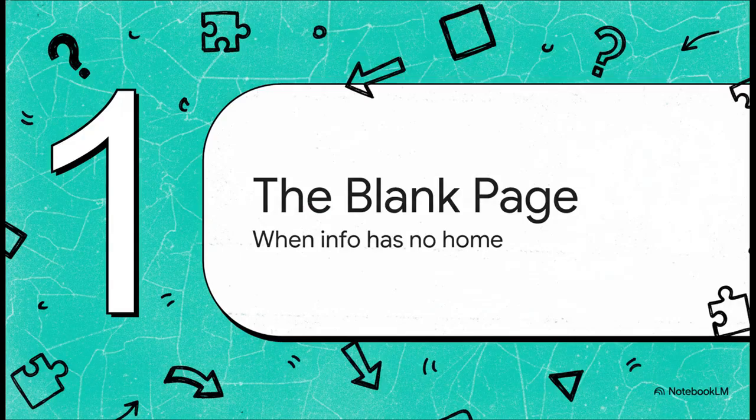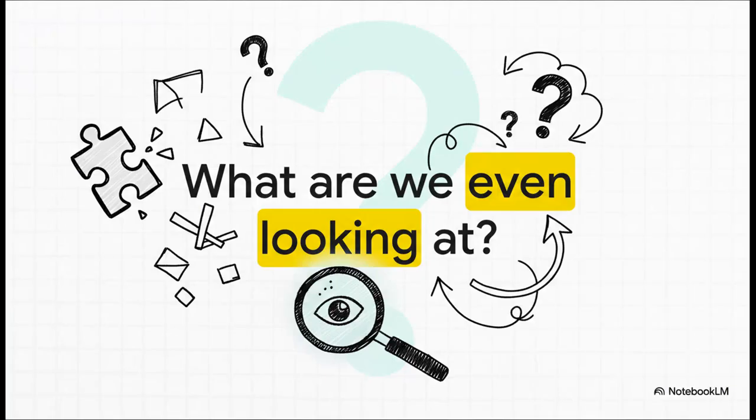Which really brings us perfectly to our first section, the blank page. We're going to dig into what happens when a little piece of information, just like this one, has, well, no home, no obvious meaning at all. I mean, it's the most basic question, right? What are we even looking at here? Is it some kind of mistake? A tiny piece of something much bigger? Maybe a title for a document that was never even written? That ambiguity, that's the whole point. And to get anywhere, we desperately need our first real clue.